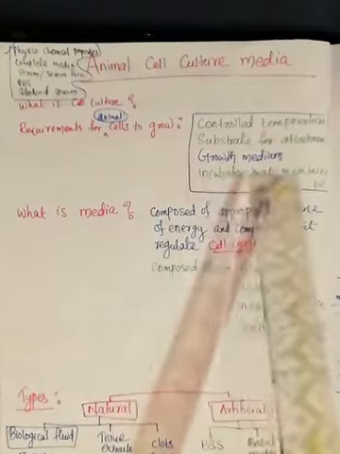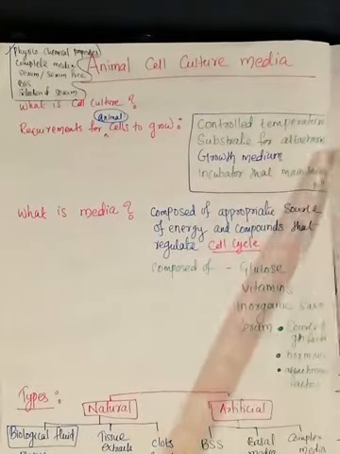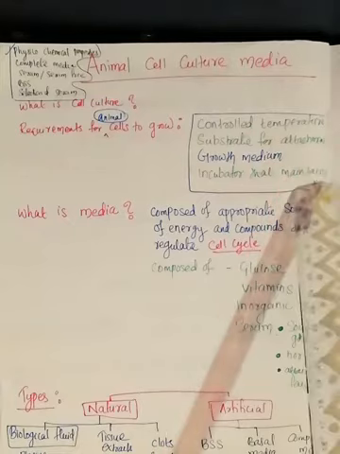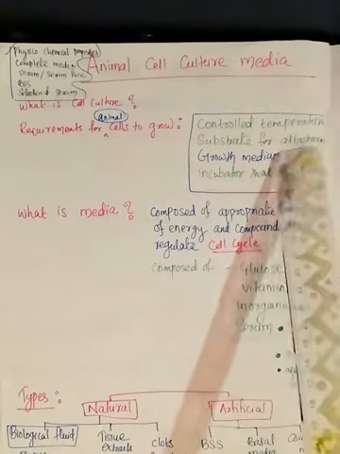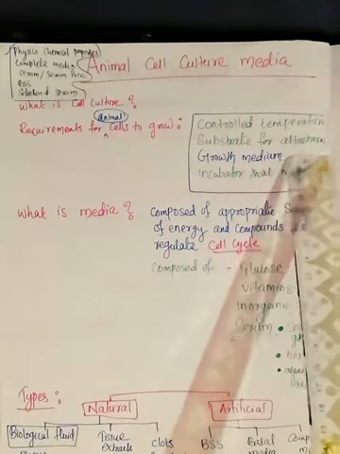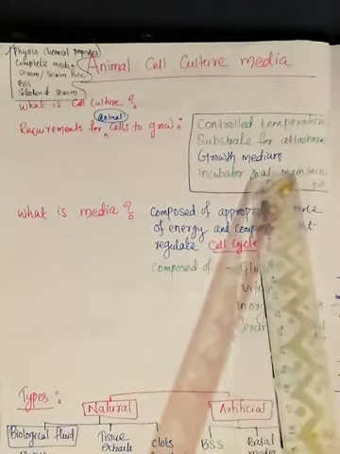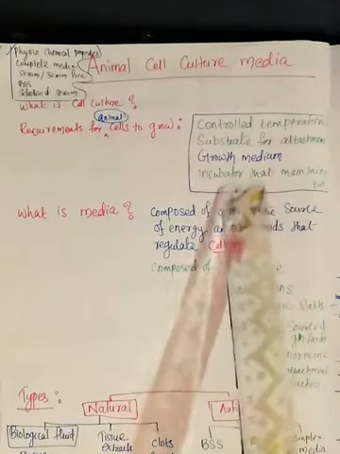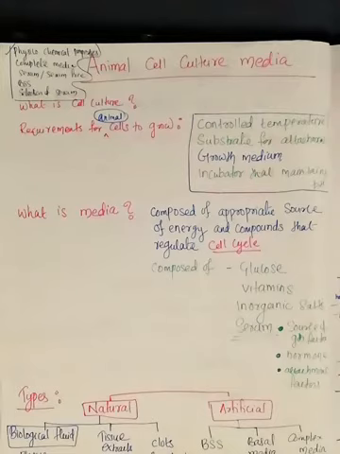In the topic on instruments used for animal cell culture, I told you about the carbon dioxide incubator. Clear? So temperature should be maintained. Substrate for attachment is the culture vessel. I told you that it will have a positively charged surface, thereby the cells will adhere to the surface. Growth media and an incubator that maintains the pH, that is your carbon dioxide incubator.